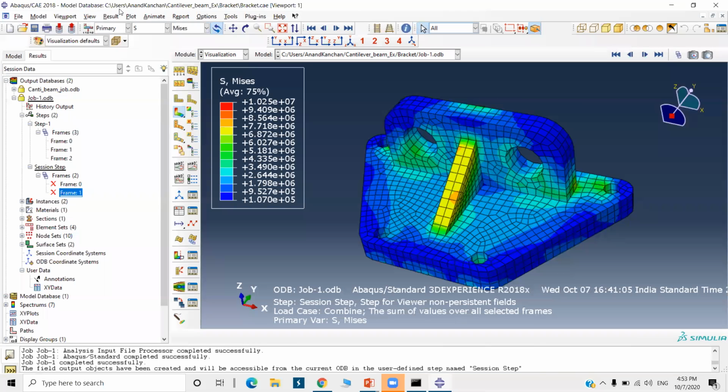Are there any companies in India, sir, or out of state? Yeah, in India also there are companies, and out of state also. See, BMW uses this software to do the crash analysis of their cars.